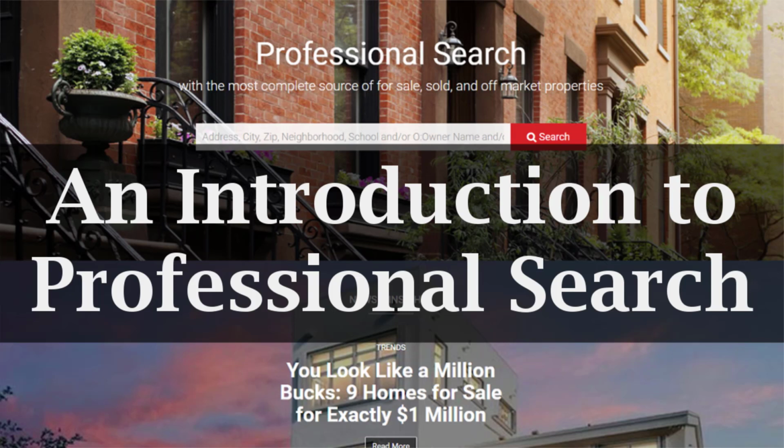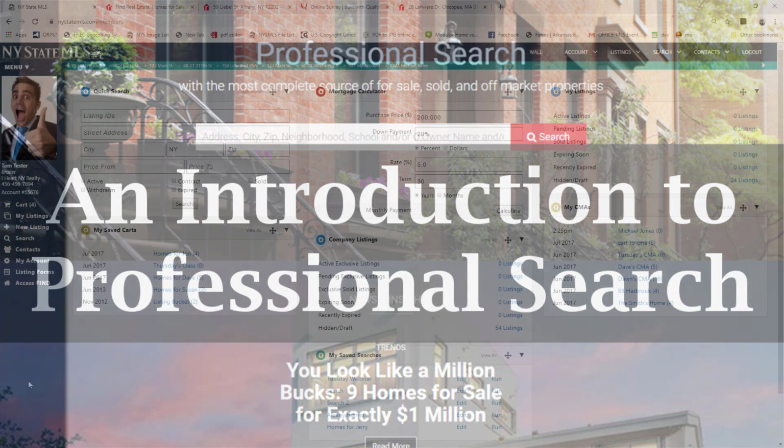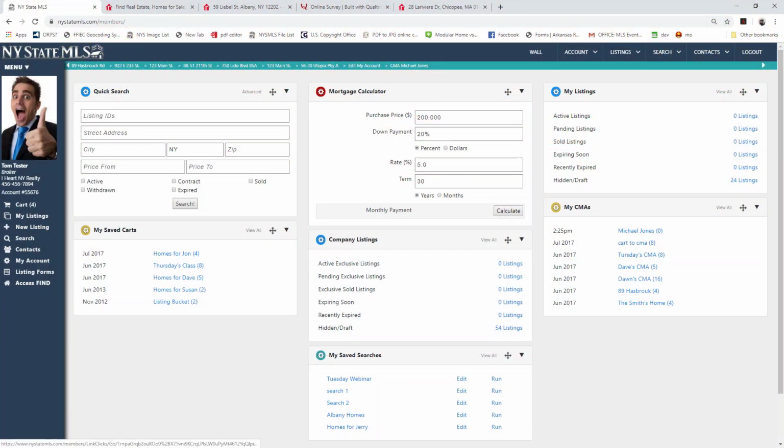So again, if you're already part of My State MLS and New York State MLS, to log on to professional search, you can click on Access Find from the left-hand sidebar menu, or you can click Access Find from the search drop-down menu at the top of the screen. Again, it says Access Find now just because that's what it used to be called. It may change over to Pro Search as time goes on. We're just keeping it there for now since that's what we've all been used to.